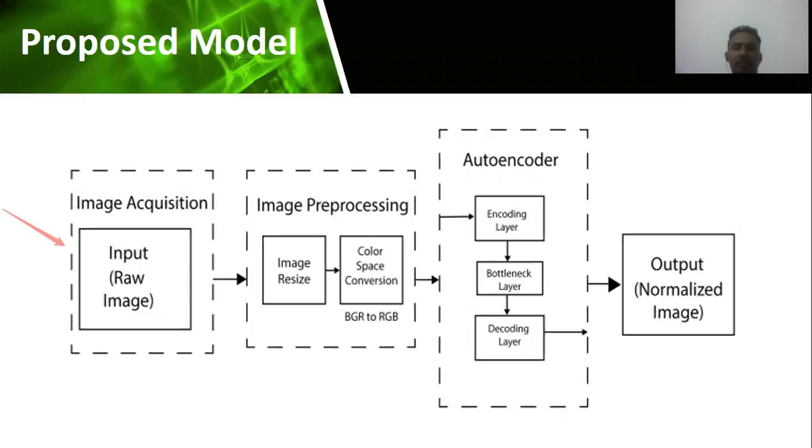Okay, now I'm talking about the image acquisition part. Image acquisition defines the first part of the model, where the image dataset is collected in raw image format with a pixel size of 1920 by 1080. In our research, fruits of different colors are used as the objects, and they were placed under sunlight without any overshadowing hindrance. The camera was placed in different directions to capture the color profile of the object from different directions. Throughout our whole paper, we have termed direction as angle, and the five angles represented in our research represent the five directions where the camera was placed to capture different sides of the object.